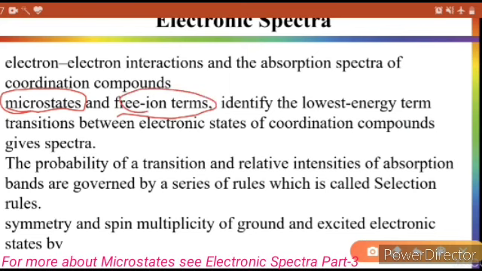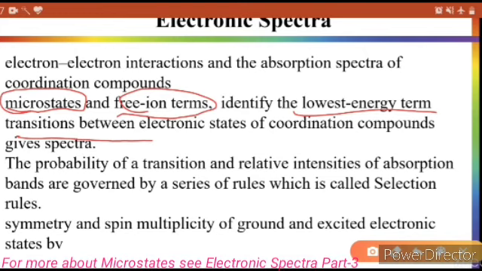The ground state term is the lowest energy term from where the transition occurs to excited state electronic terms, and this transition or excitation from a lower to an excited or higher energy level gives a spectra or an absorption band.